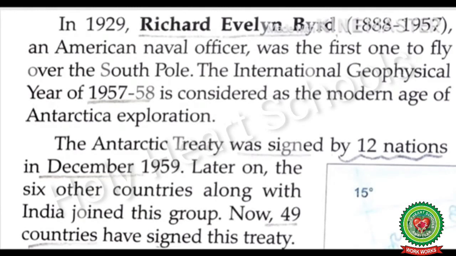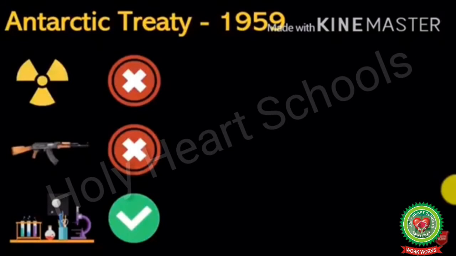The Antarctic Treaty was signed by 12 nations in December 1959. Later on, 6 other countries along with India joined this group. Now, 49 countries have signed this treaty. Antarctic Treaty. It was signed in 1959 by 12 nations. According to this treaty, the nuclear weapon testing is prohibited in Antarctica. Number 2. It also prohibits military activities. According to this treaty, this continent is only used for the research purpose.